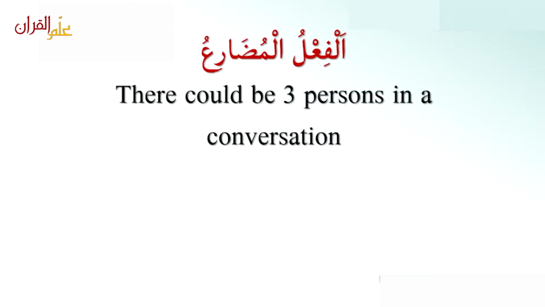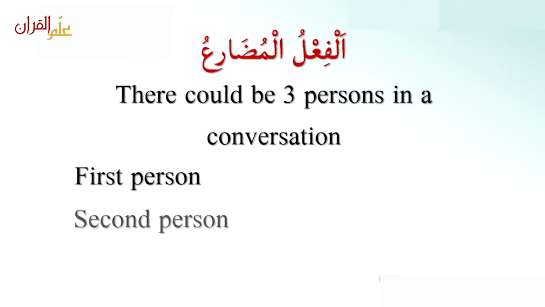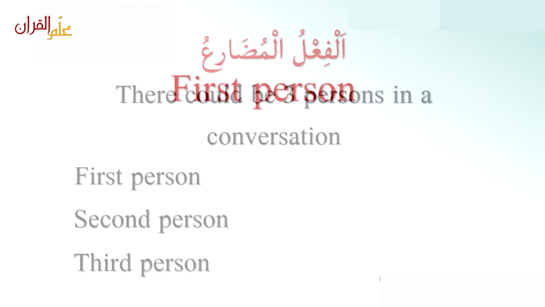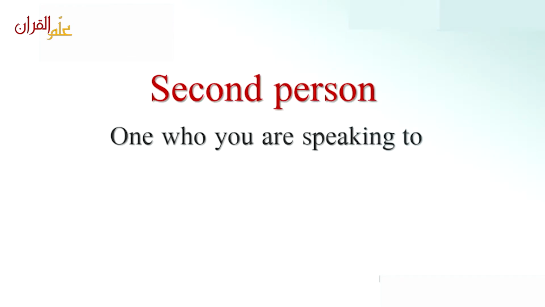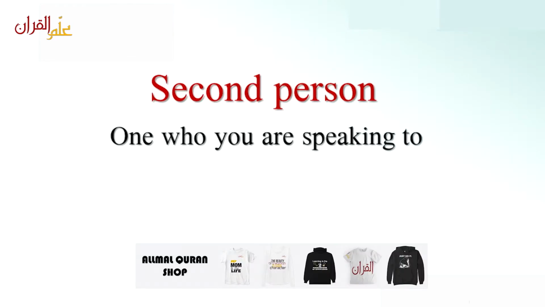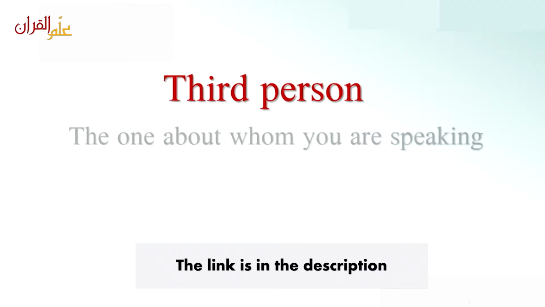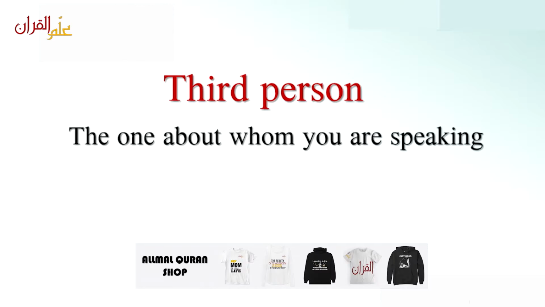In الفعل المضارع, there could be three persons in a conversation. First person, second person, third person. First person, the one who is speaking. It is called mutakallim. The second person is the one who you are speaking to. It's also called hadir. And third person is the one about whom you are speaking.